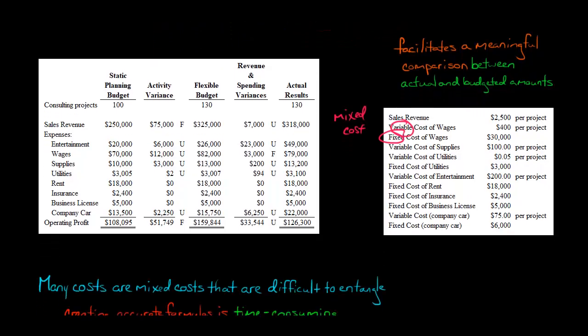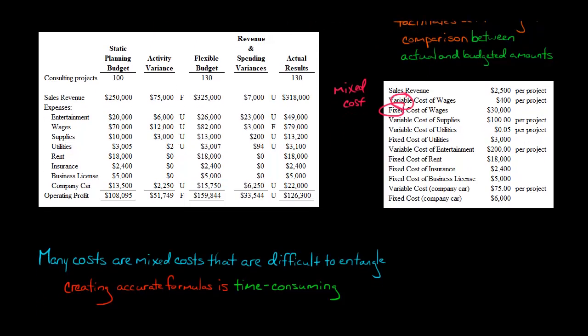The issue is that it's not that easy to calculate and predict what these mixed costs are going to be. All the costs we've got in our flexible budget are predictions. When it's a fixed cost, like rent, that's pretty easy. We say rent is just fixed. It's going to be $18,000 regardless of what the activity level is. But the wages are different.